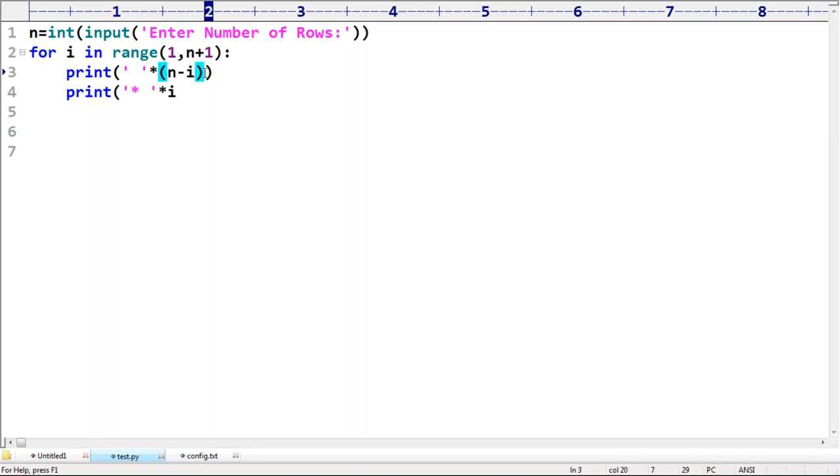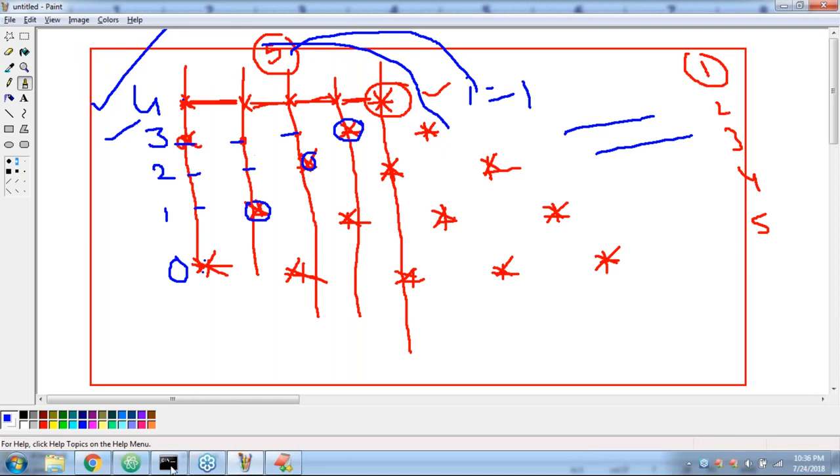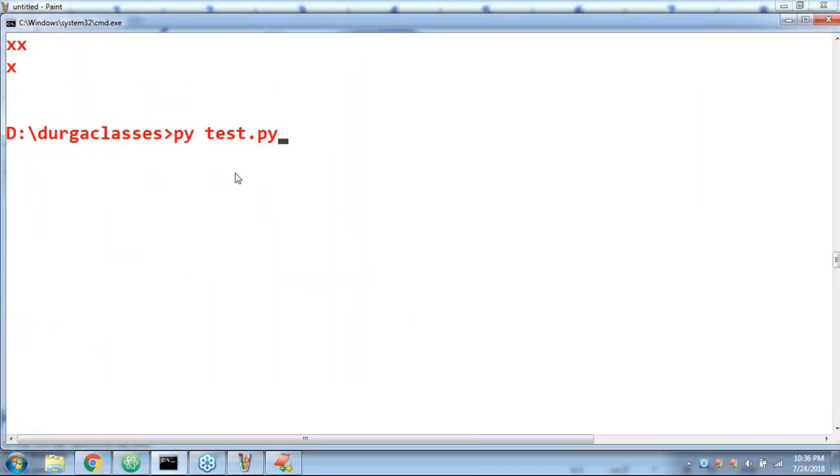Just here one thing: end is equal to nothing. Nothing means don't go to the next line. So, try to understand. It is not rocket science. You can understand very easily, right? Don't worry about that. First, let me execute once. Yes, almost 90% of the people may not get that much easily, I'm sure.